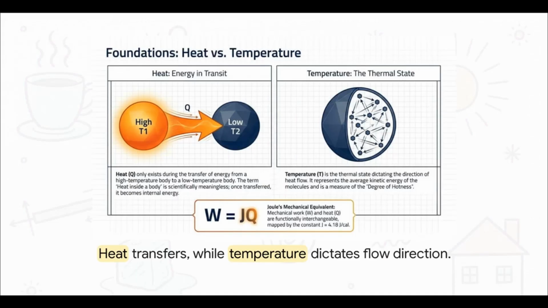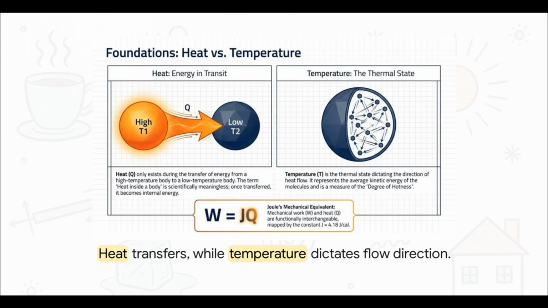Think about two objects next to each other. Heat, which physicists represent with the letter Q, only exists during the active transfer of energy from the high-temperature body, say T1, to the low-temperature body, T2. Temperature is simply the degree of hotness that decides which way the energy is going to flow. Once that energy actually arrives at its destination, boom, it stops being heat and instantly becomes internal energy.